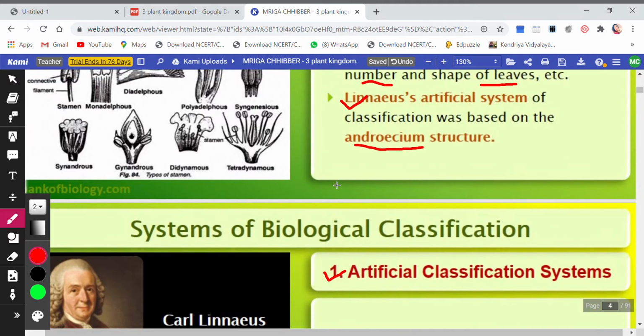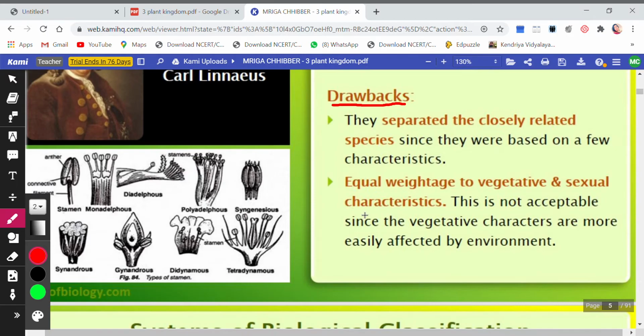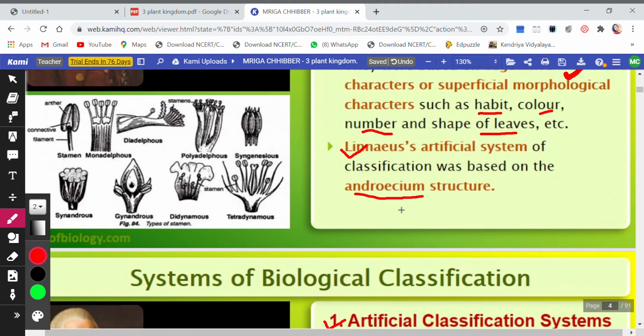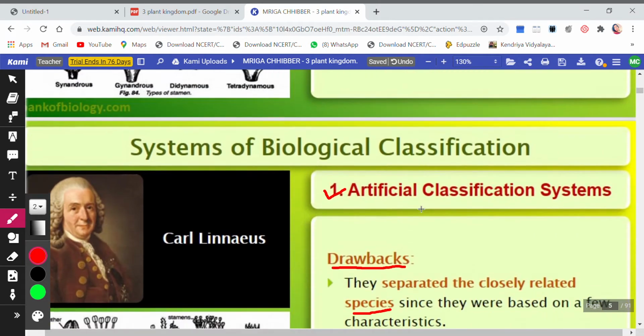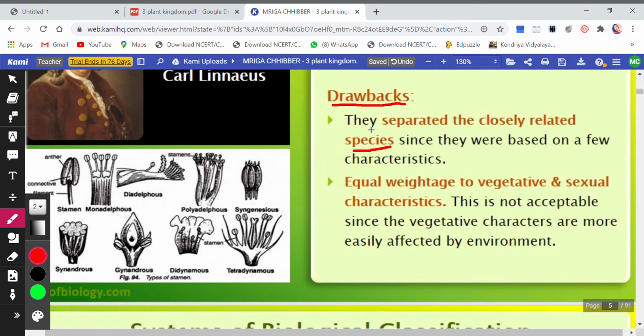Just because he took only one character, the androecium structure, to classify the organisms, in the classification he made, very closely related species, plants that were very closely related, got separated. Just because of the one character which he studied, he ignored the other characters and similarities, and he separated species that were almost the same. So this was the first drawback.